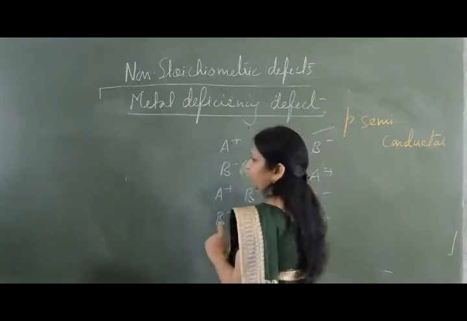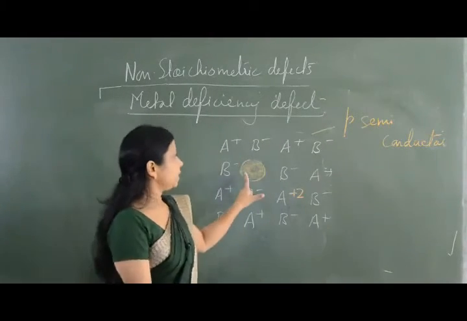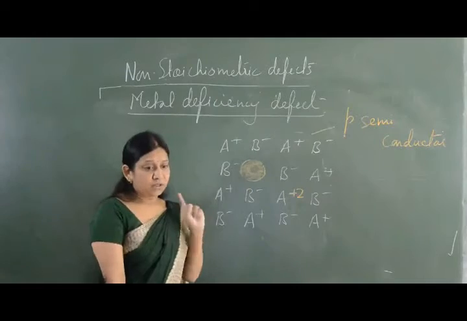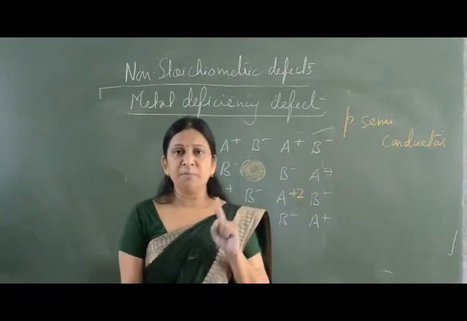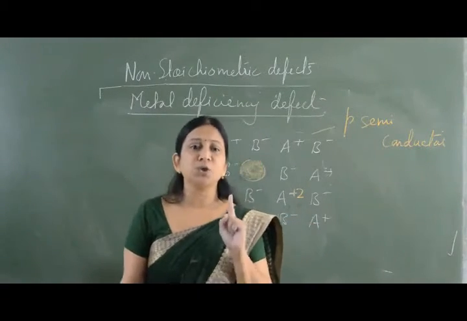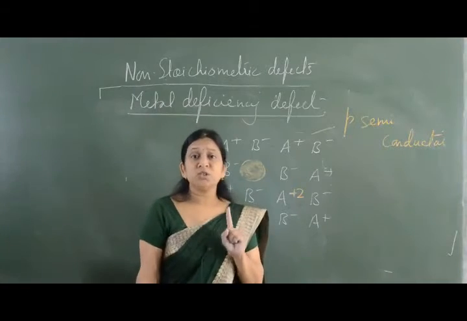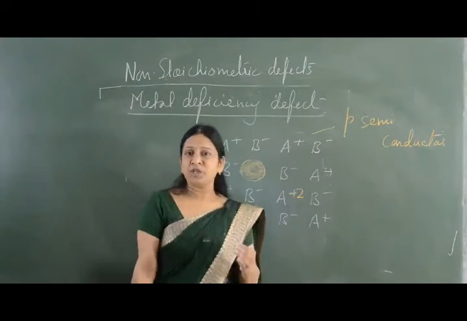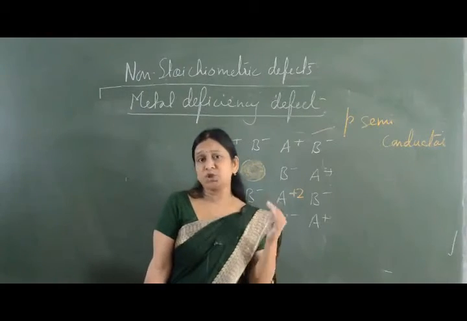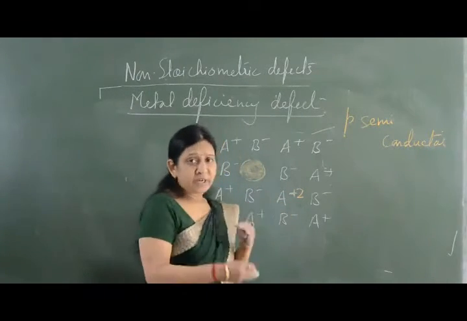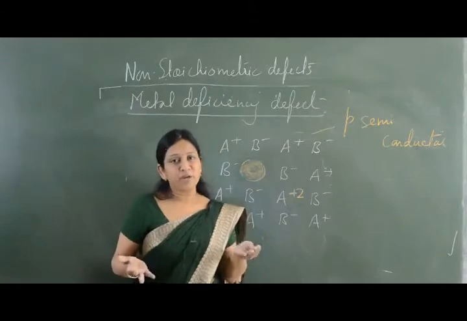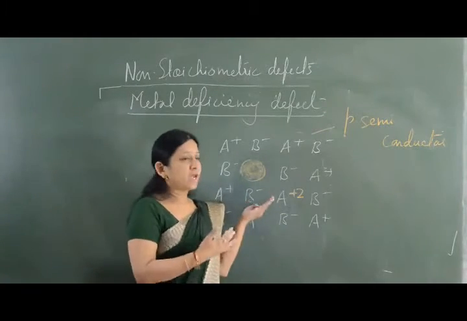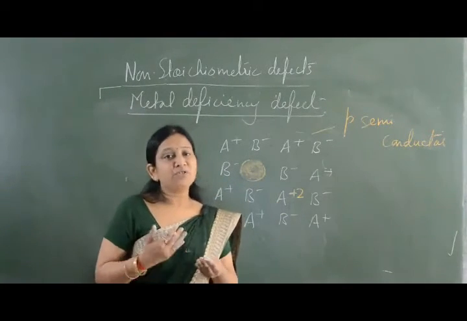Why is it going to behave as a p-type semiconductor? Because a hole is created. Now this type of defect, metal deficiency defect, is only given by transition metals. Why? Because only transition metals can have variable oxidation state. The representative elements are not going to have variable oxidation state. So this type of defect is only given by transition metals.